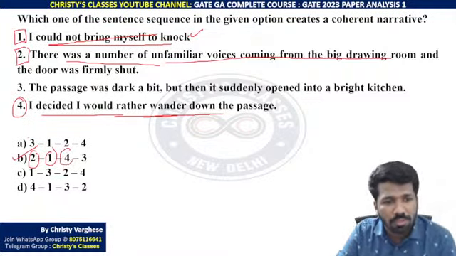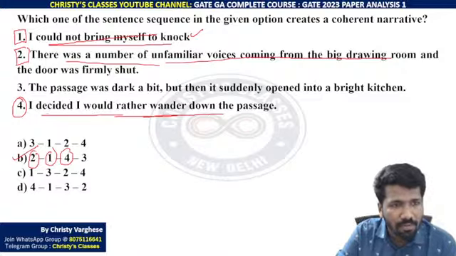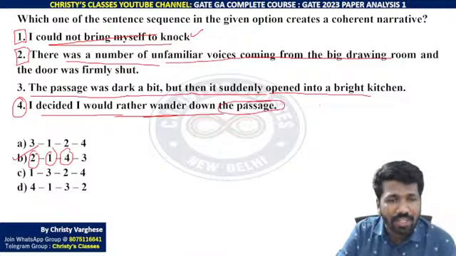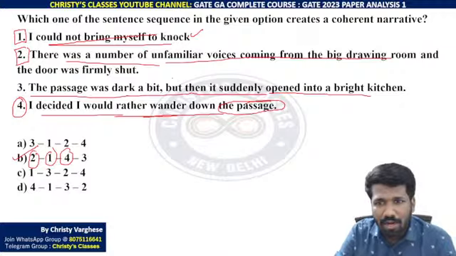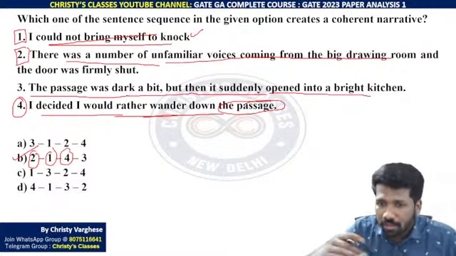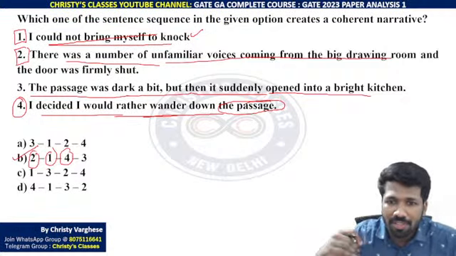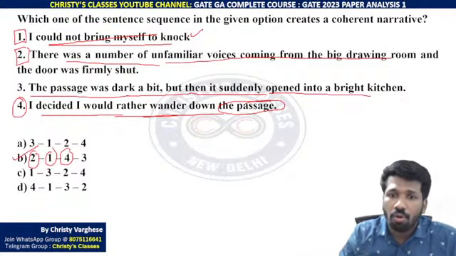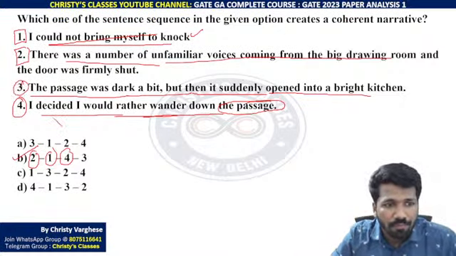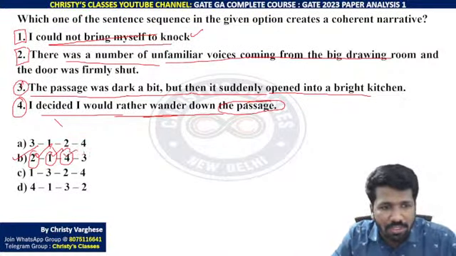Finally, is it possible 3 after that? The passage was dark a bit, but then it suddenly opened into a bright kitchen. Yeah, he started walking through the passage. Passage थोड़ा dark था, लेकिन थोड़ा टाइम बाद एक bright kitchen देखा. Or a little further along, he was able to see the passage open to a bright kitchen. So that is why 2143 is the correct order.